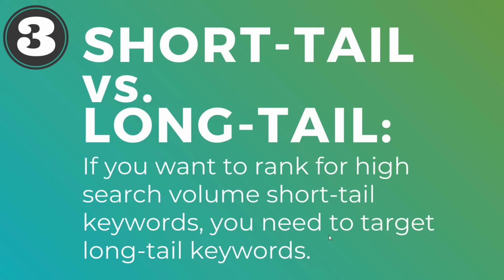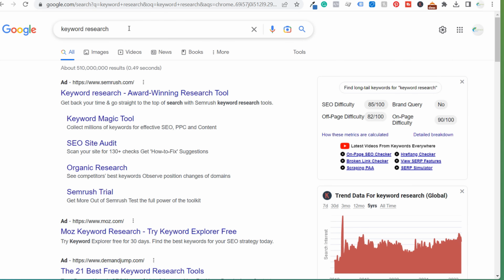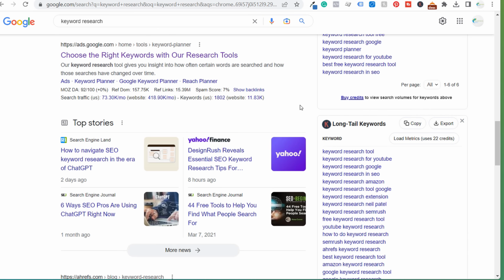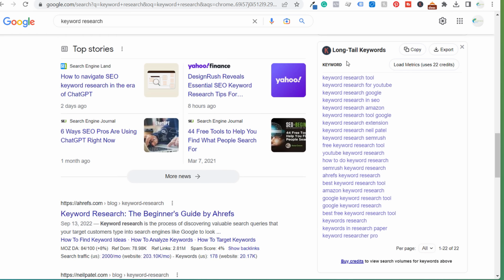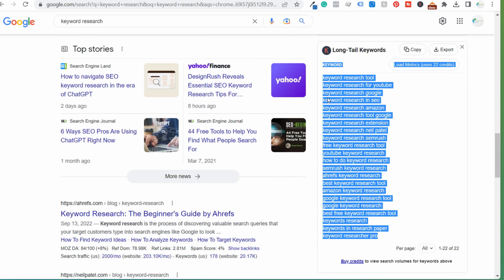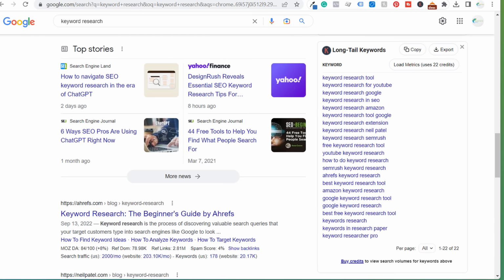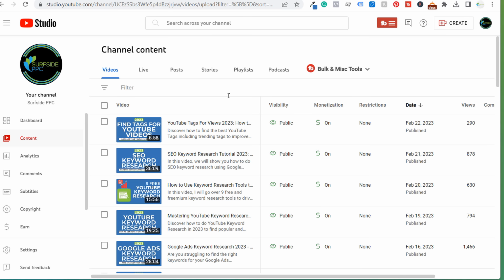I'm going to give you an example where I'm trying to rank for keyword research related keywords. I would really like to rank for the keyword research, but there's obviously a ton of competition for that. But since I'm trying to rank for this keyword, what I've done is I've broken it down into a bunch of different long tail keywords. You can use a tool like Keywords Everywhere to quickly get a list like this. And then I take a lot of these long tail keywords and I use them to come up with video ideas.